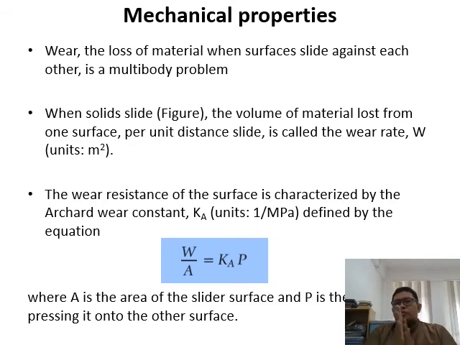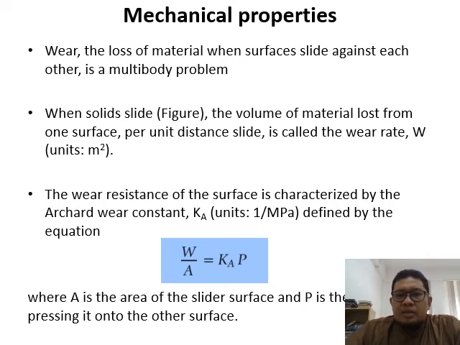Whenever you have friction, you have a pin applying force to a surface of the material, and then you can do a reciprocal motion or a circular motion. The loss of material divided by the distance of the slide, you can call it the wear rate.